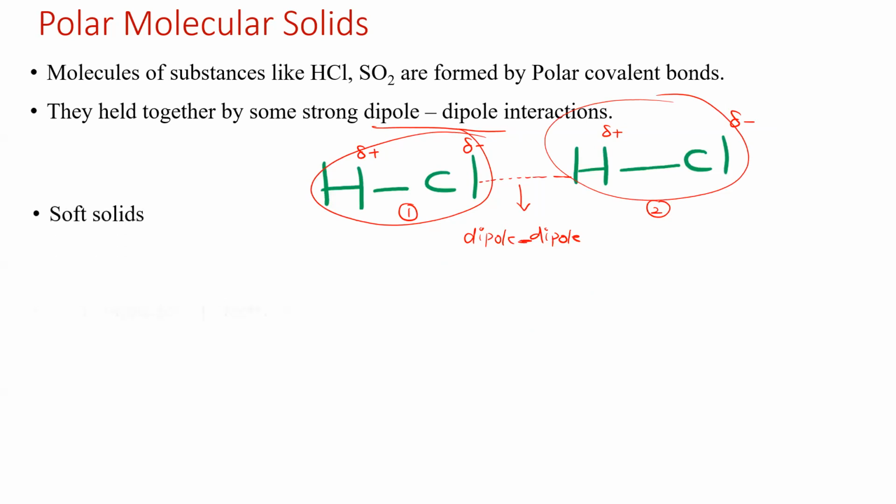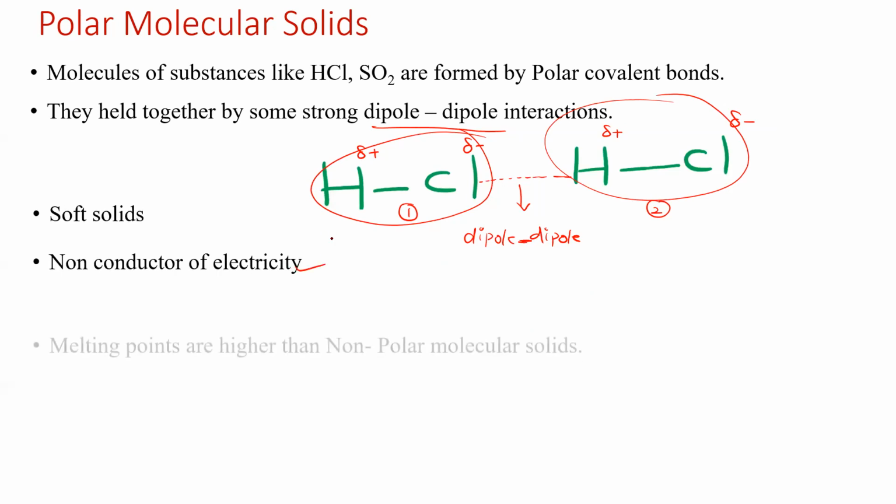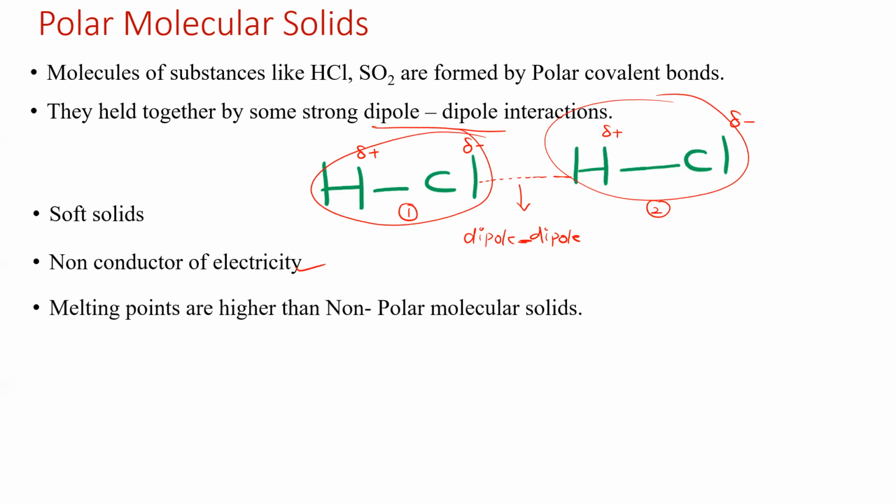They are usually soft solids and non-conductors of electricity; generally they are all insulators. Their melting points are higher than those of non-polar molecular solids, because in non-polar molecular solids there is no charge separation. But here there is a permanent dipole moment, so the positive and negative charges are strongly attracted towards each other.